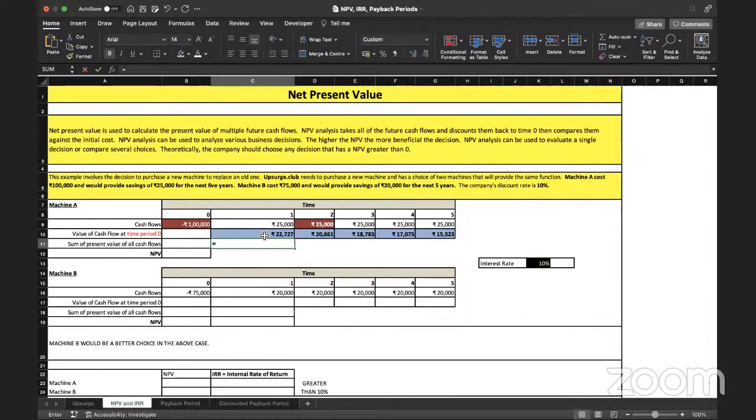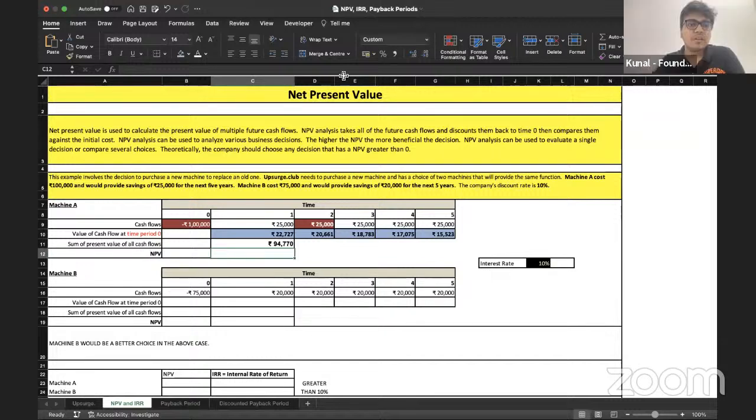Let's see how much you actually received in total. So the sum of all these numbers is what you have received. You have received 94,770. But how much did you pay? 1 lakh. You're receiving 94,770, but you're paying 1 lakh. Is it a good deal? Just apply normal common sense. Is it a good deal?